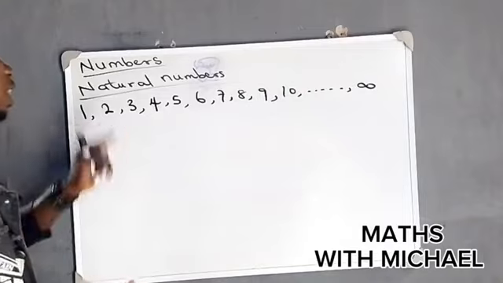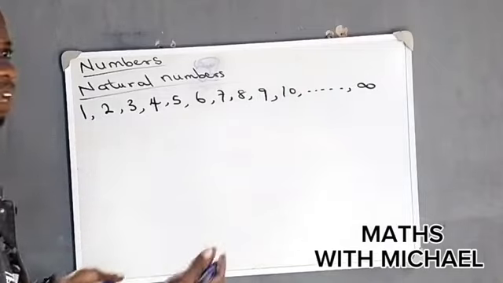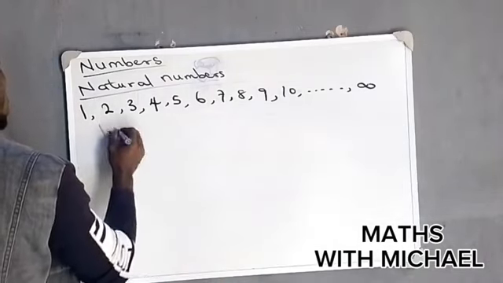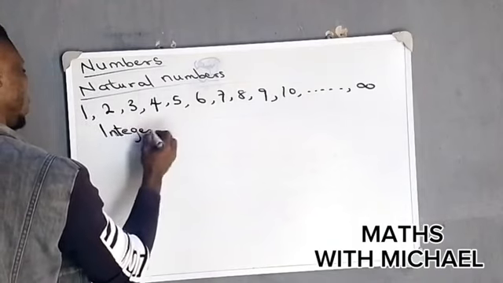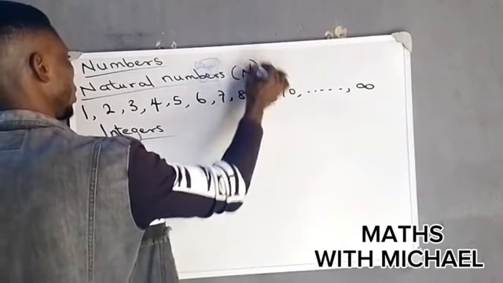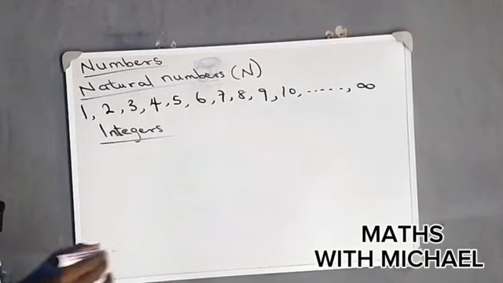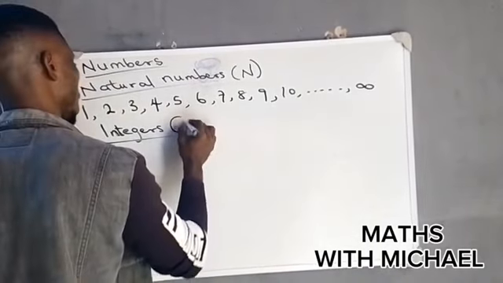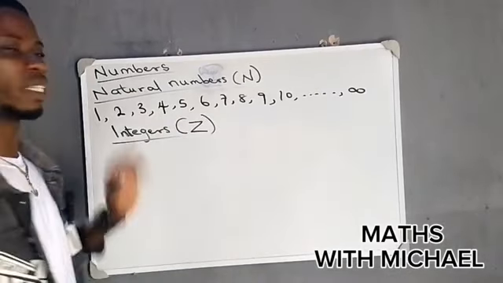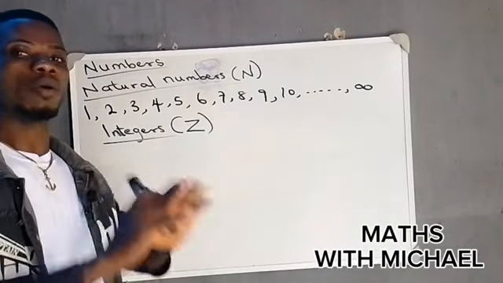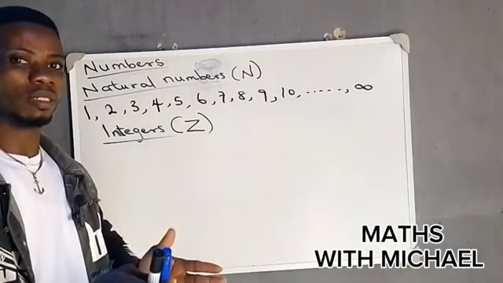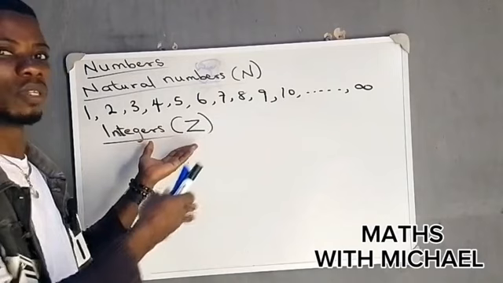Going forward, another type of number in that family of numbers is what we call integers. Please, natural numbers are denoted by the letter N, but integers are denoted by the letter Z. Now, we say that integers are whole numbers. Natural numbers are included. All natural numbers are also integers.